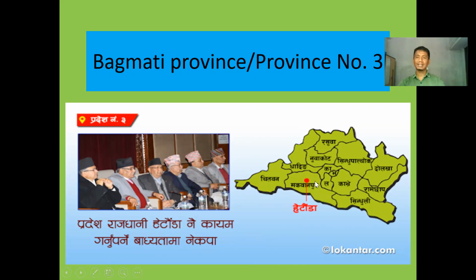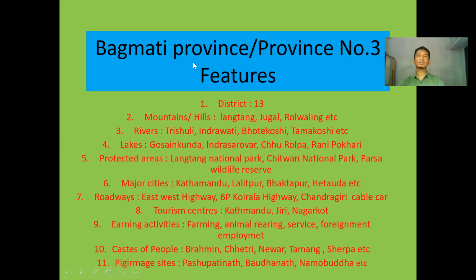Look here, Makwanpur, Hetauda. It is one of the capital cities for this Bagmati province. These districts lie there. Simply check the picture. You can go and check on Google as well to enrich your knowledge on this. Look here, regarding features of the Bagmati province or province number 3.